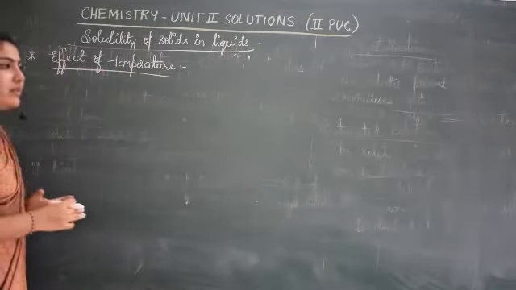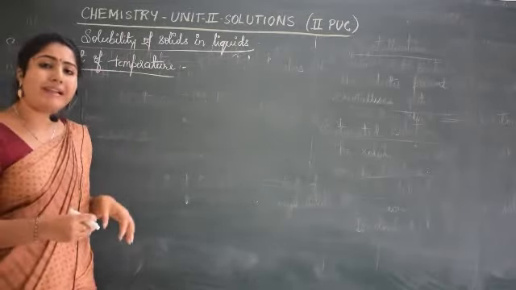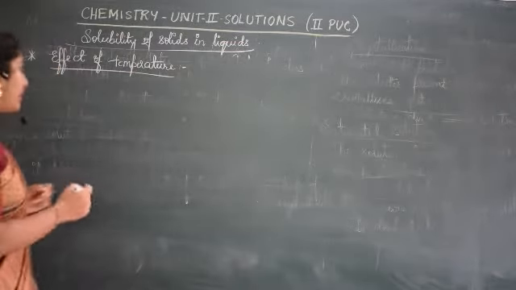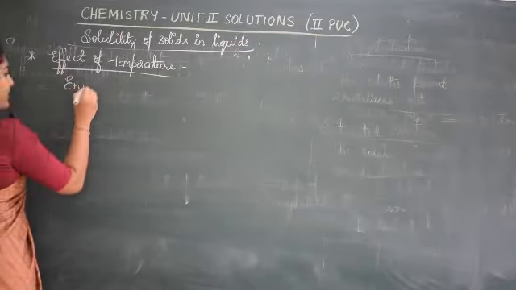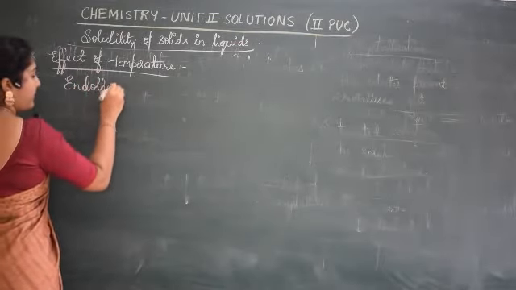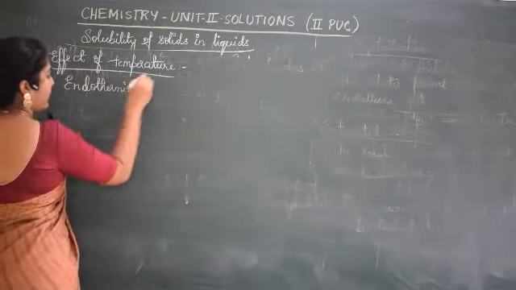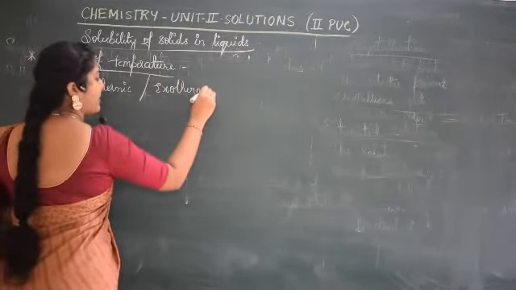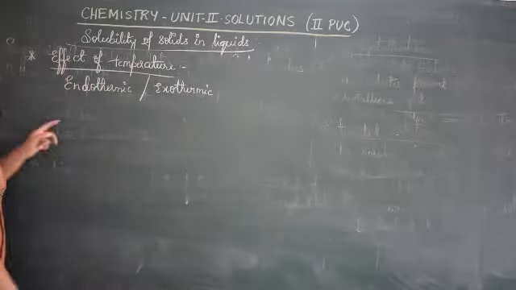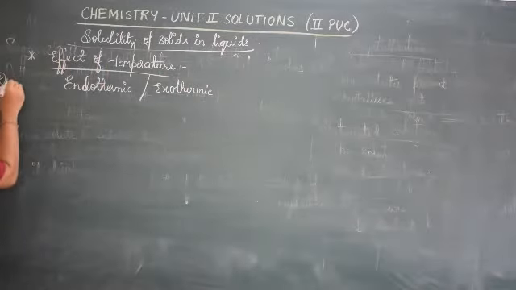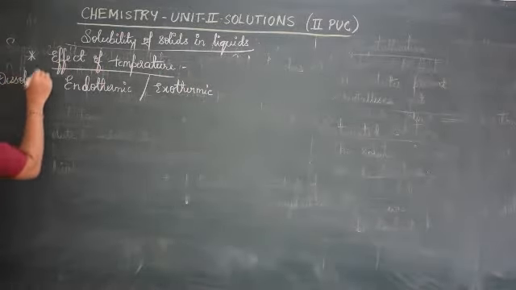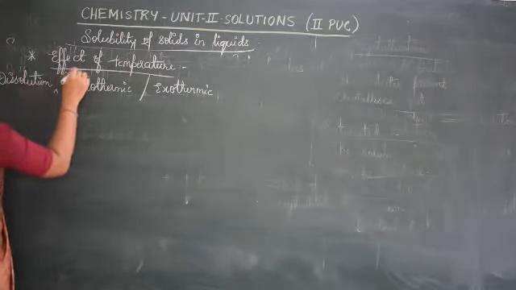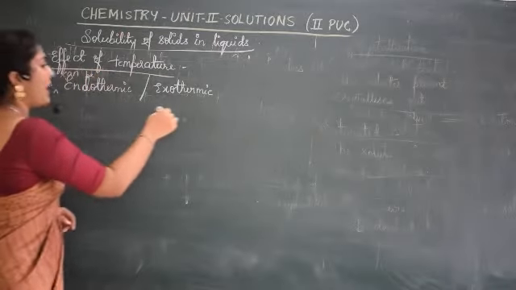Here, solubility of solids in liquids can be endothermic or exothermic. So how do you frame a sentence? The dissolution process can be endothermic or exothermic.